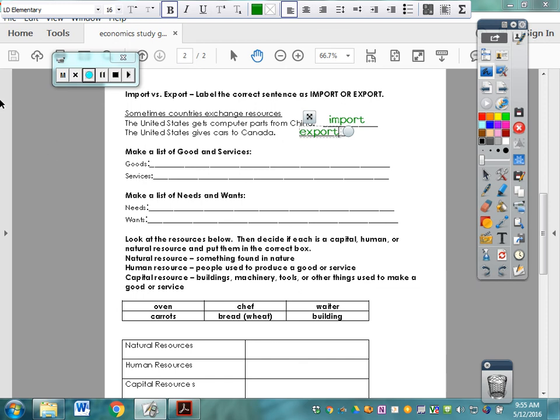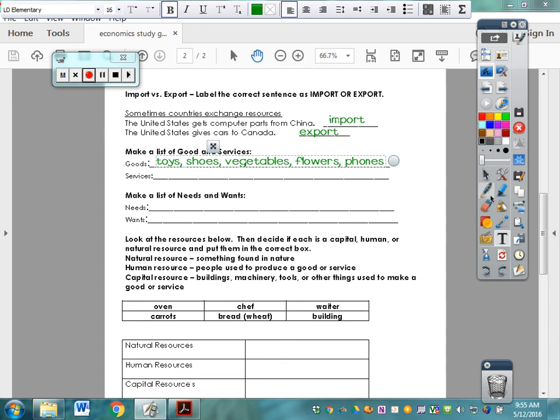Okay. So making a list of goods and services, goods that we have, things that are made, are produced, are grown, are goods. So we're going to make a little list. You can put pretty much anything here that you can think of. We've talked a lot about different goods, toys, shoes, anything that is grown or made, even like what a farmer would grow, vegetables, flowers, phones, things that are manufactured.